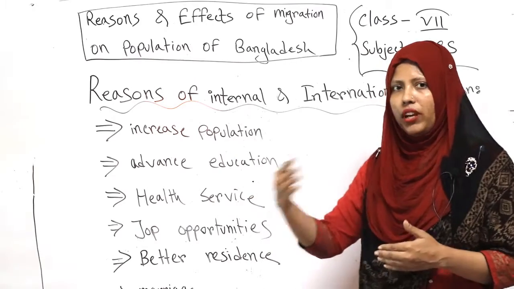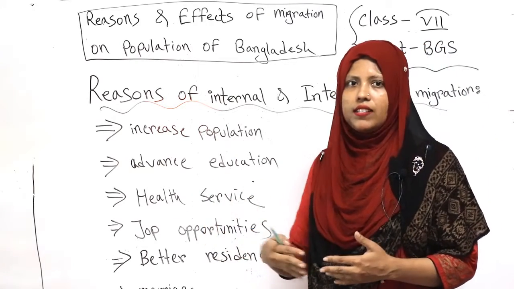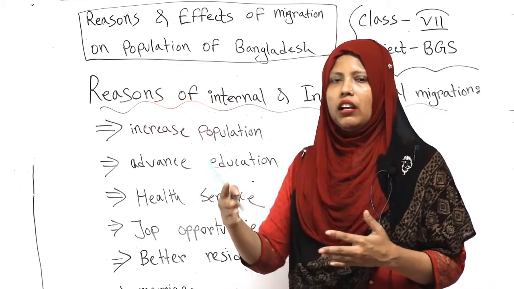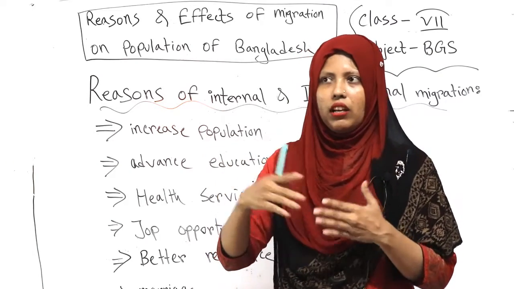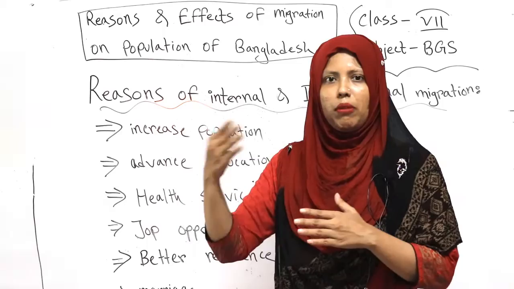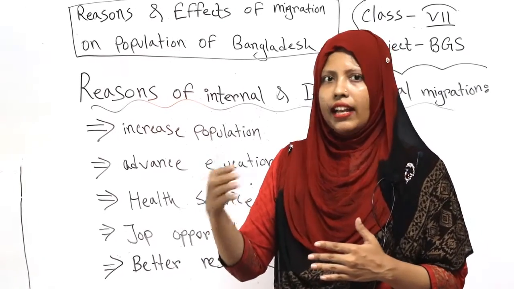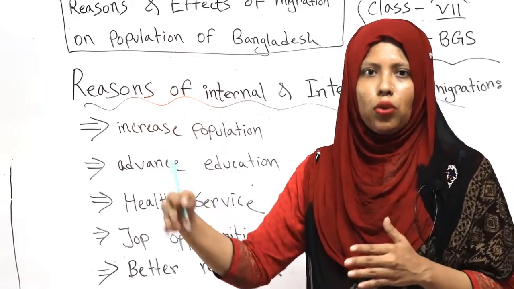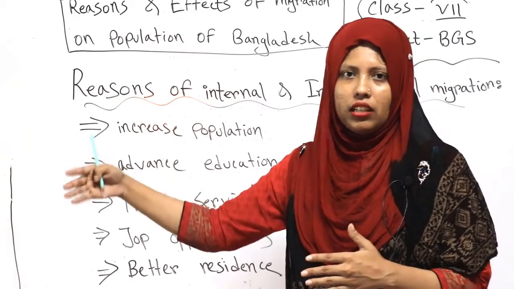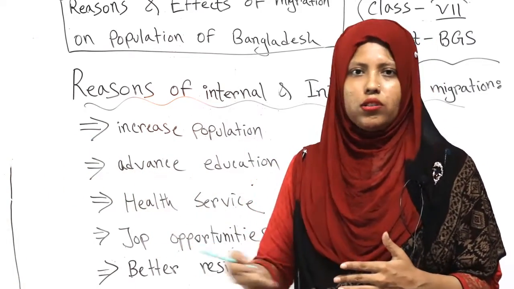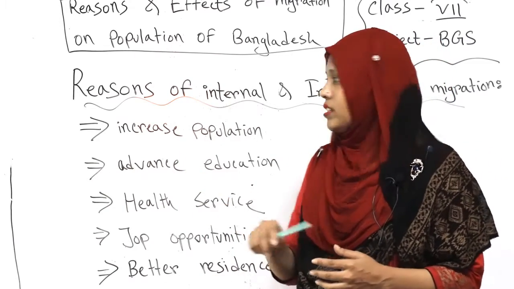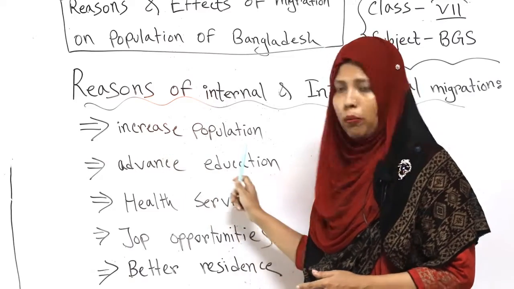When the population of a place is increasing, people migrate from there. Like when family members are increasing, the family is divided into two or three parts in other houses. That is also migration.